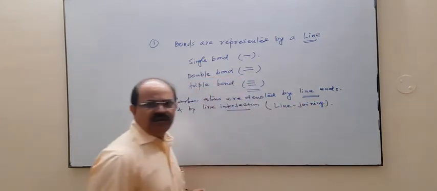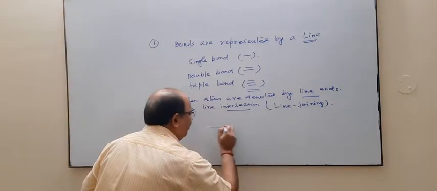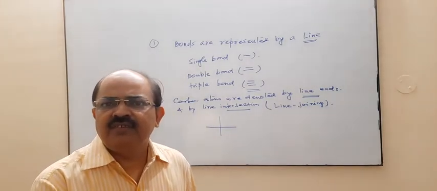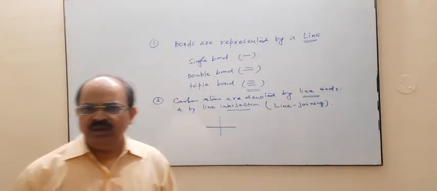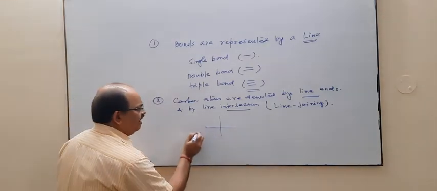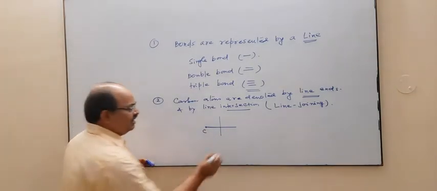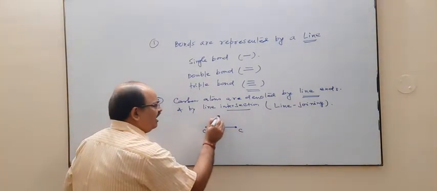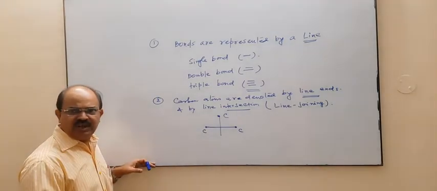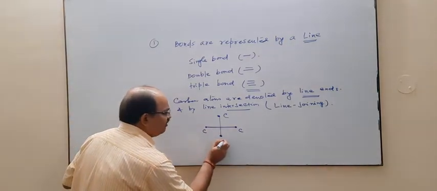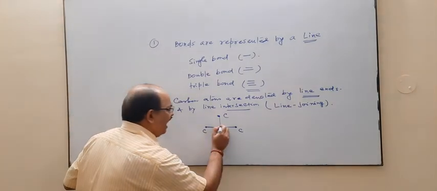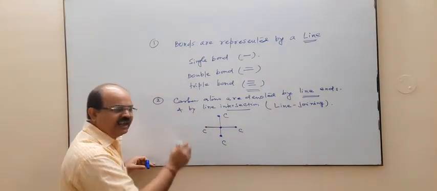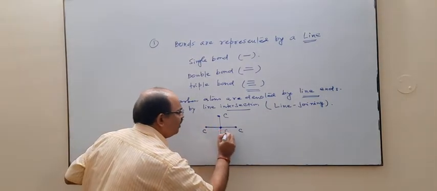For example, if we write a symbol of this type, you can say, sir, it is a plus sign. Now in this case, this is a line end, this will refer to carbon. This is another line end, this will also refer to carbon. This is another line end, so that will also refer to your carbon. This is also a line end, so this will also refer to carbon. And this point is your line intersection, that is line joining, so this will also refer to your carbon.